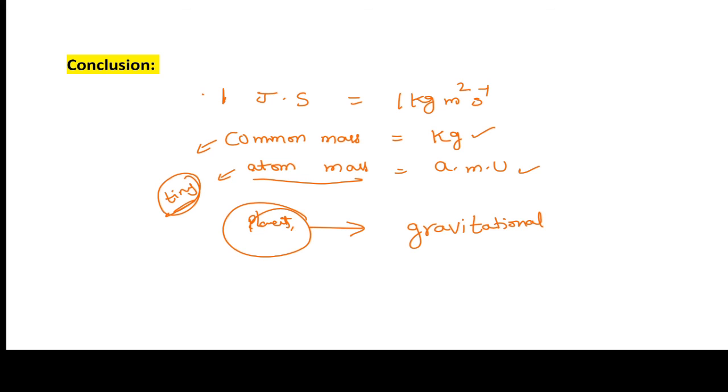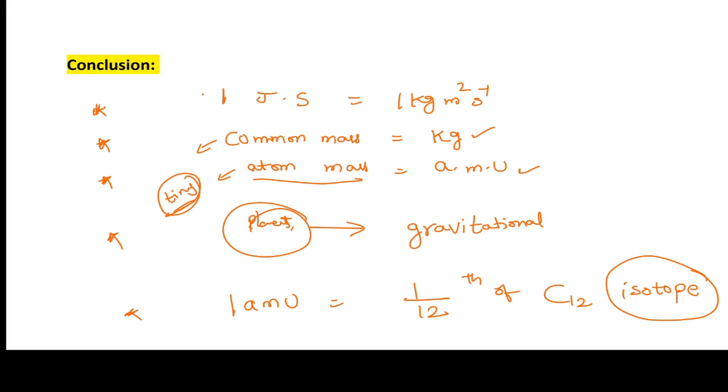One more important thing: one atomic mass unit is equal to 1 by 12th of the C12 isotope. What is meant by isotope? One of the forms of carbon atoms. Many isotopes are present, but the C12 isotope is found commonly everywhere in nature, so scientists use C12 to define the atomic mass unit.